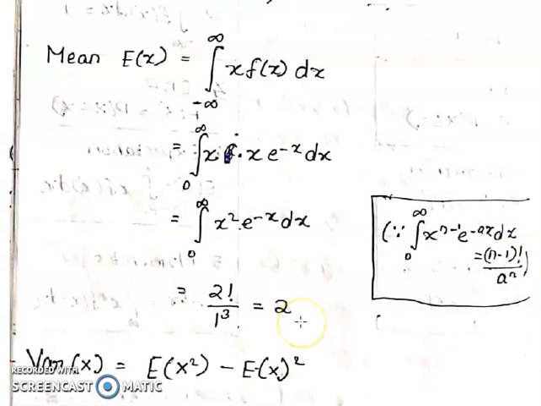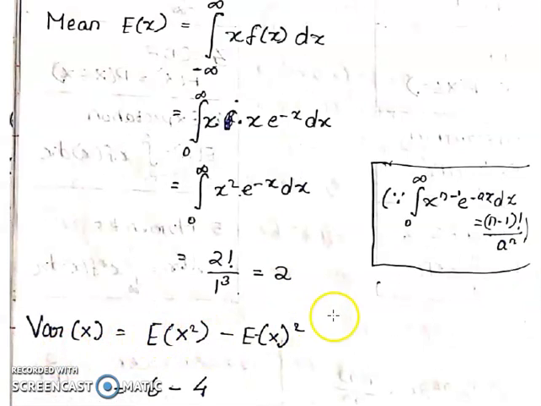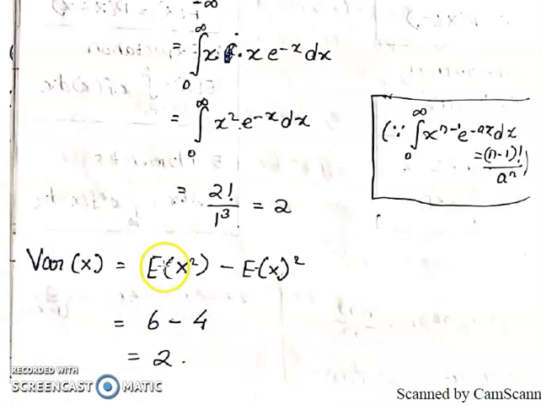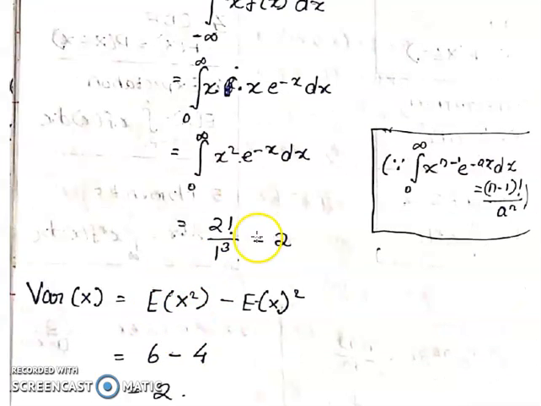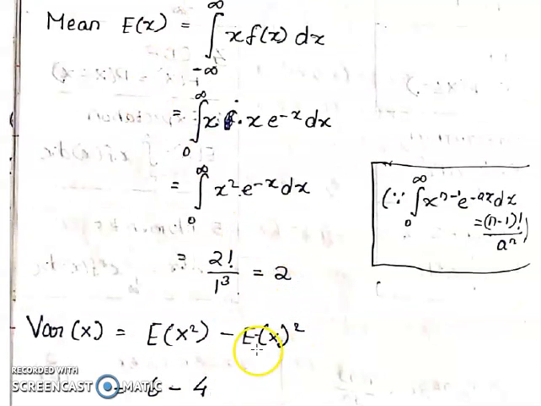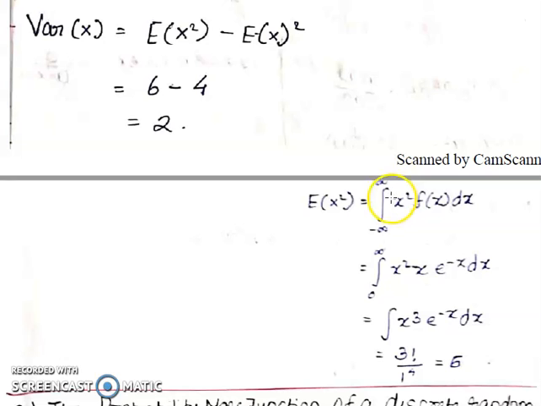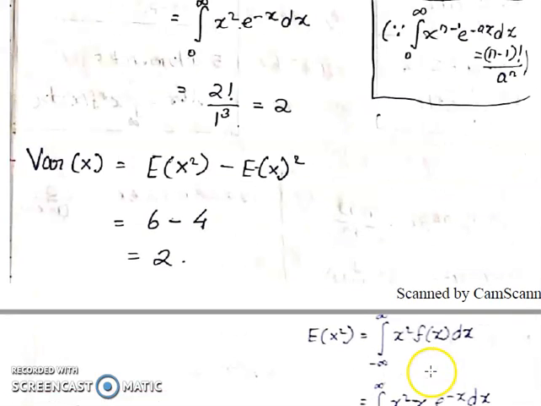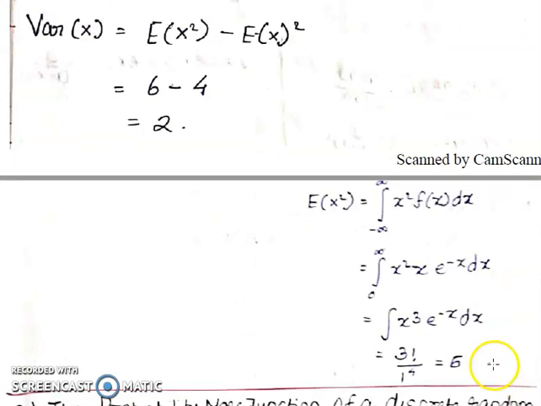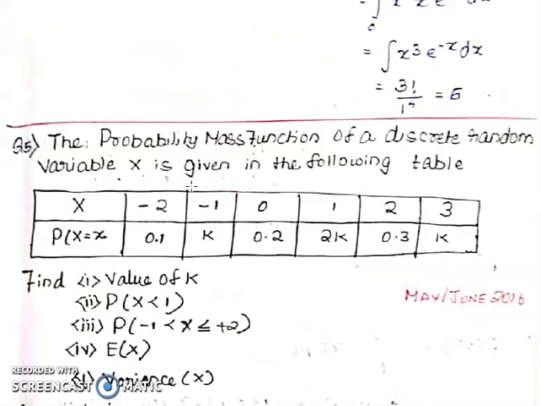Apply this formula here. Right, now to find the variance of x, the formula is E of x square minus E of x the whole square. Okay, but we should know what E of x square is. We know E of x is simply 2, and 2 square becomes 4. We have to find the other term. For this, E of x square equal to the integral from minus infinity to plus infinity of x square f of x dx. Again, substitute f of x equal to x into e power minus x, which becomes x cube e power minus x. Apply the formula: 3 factorial by 1 power 4. Apply the same formula, and this becomes 6 here. Put 6 here. 6 minus 4 is 2. Okay, that is the problem. That's all.